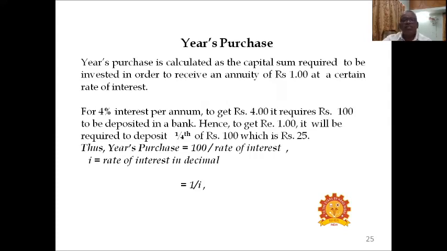Thus, year's purchase is equal to 100 divided by rate of interest. I equals rate of interest in decimal. So 1 divided by I is the year's purchase.